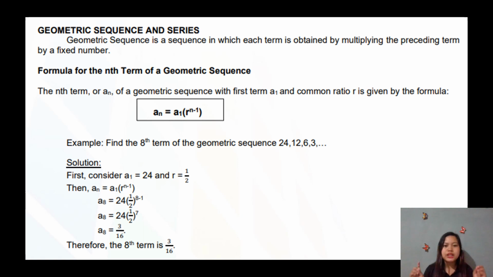Karon matawag siya na geometric sequence if this is a sequence in which each term is obtained by multiplying the preceding term by a fixed number. Again, multiplying the preceding term by a fixed number.